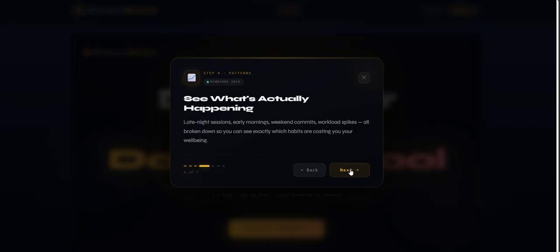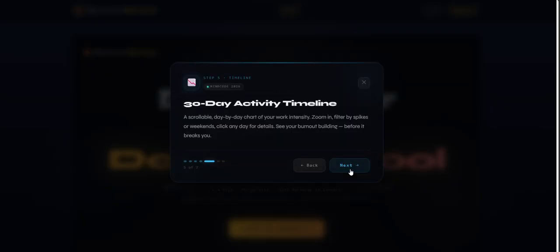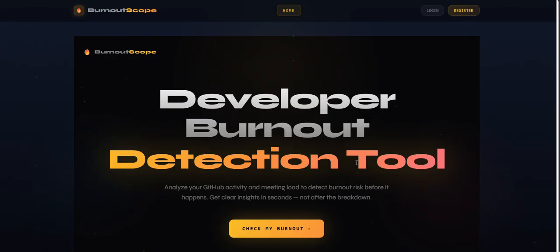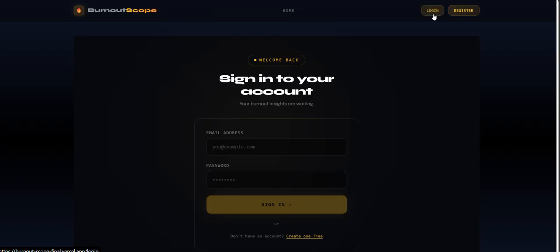And then you will see what is actually happening, what the recommendations are, a 30-day activity timeline, and personalized recovery steps after doing all these things, and then support mode. So whenever you are feeling hectic, you can go to this and try it. So let us go. Let me log in first.